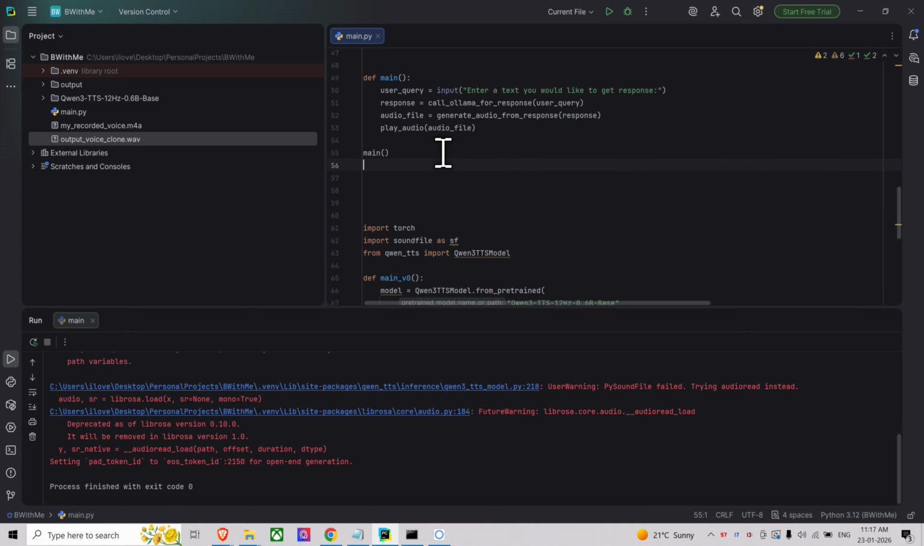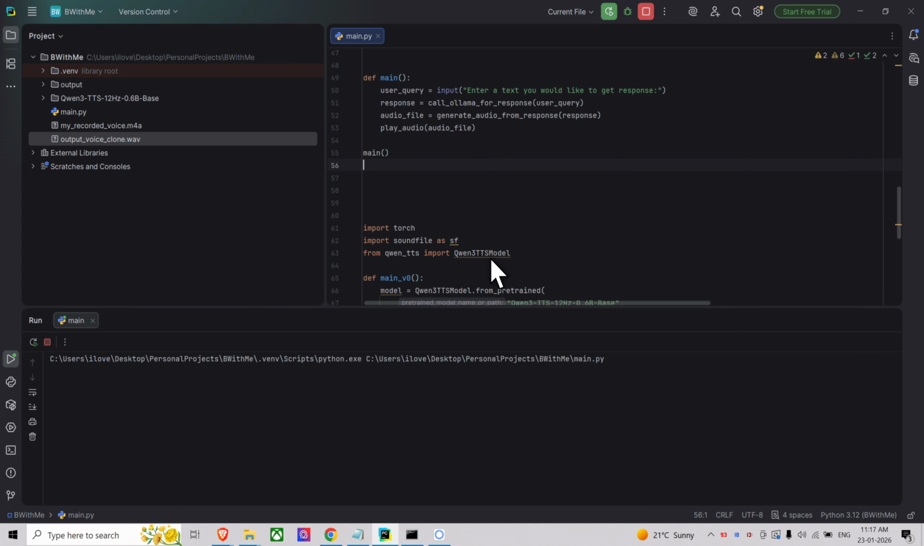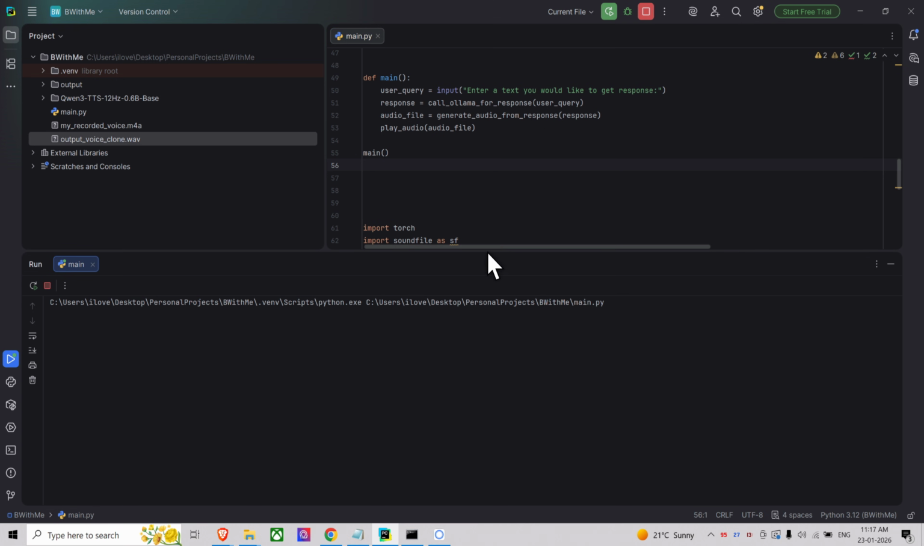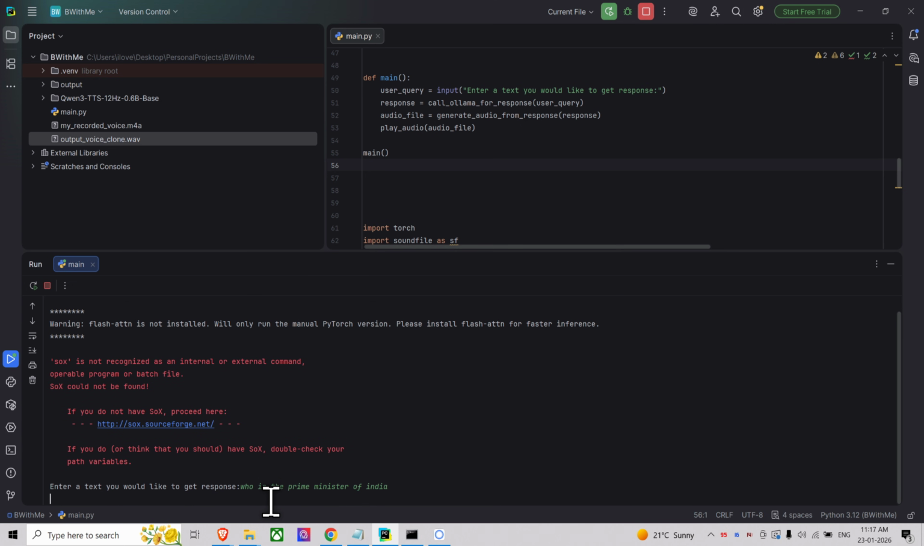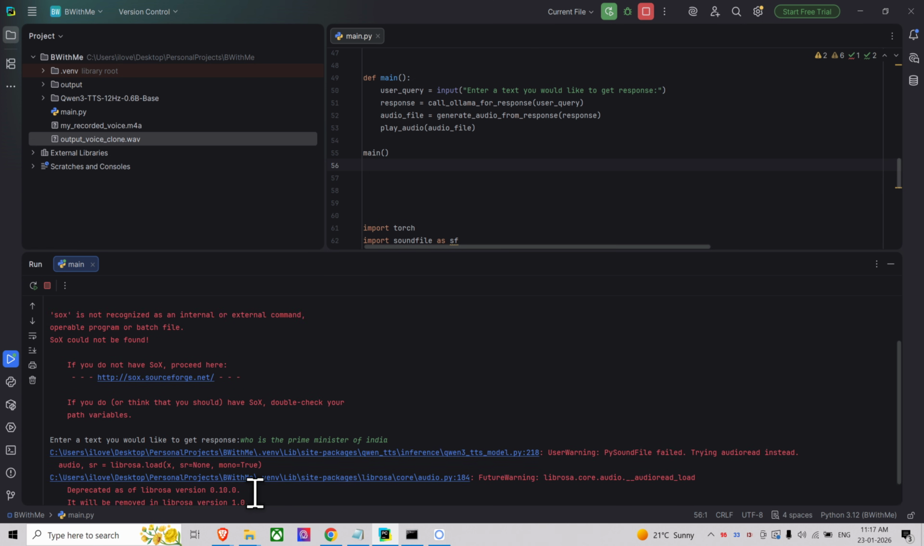Now to call main. It's taking time because it's initializing the model. This is trying to access something I have not installed, but without that it also works fine. So it's asking for a text. Let me say, who is the Prime Minister of India? Let's see what it responds.